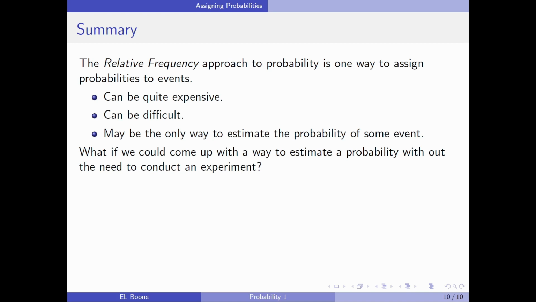So what if we could come up with a way to estimate a probability without the need to conduct an experiment? What if we could just think about it and use logic to come up with lots of ways to conduct an experiment and get the answer without actually having to spend any money on it?